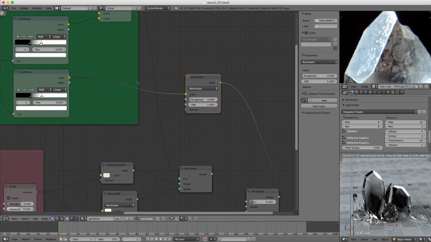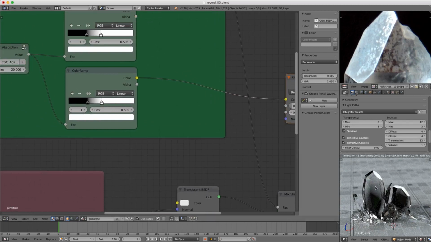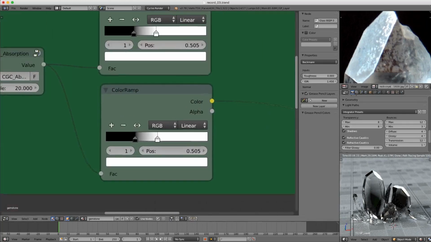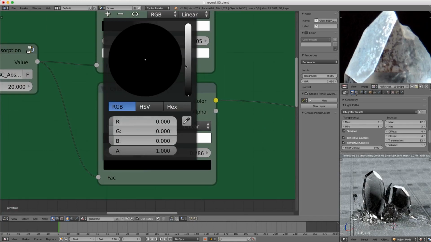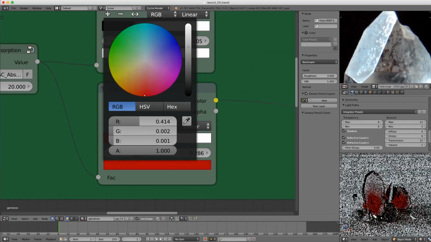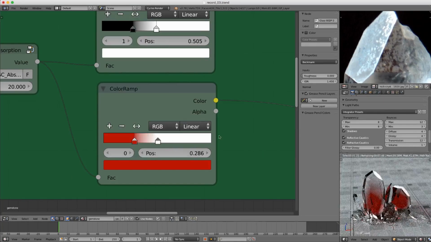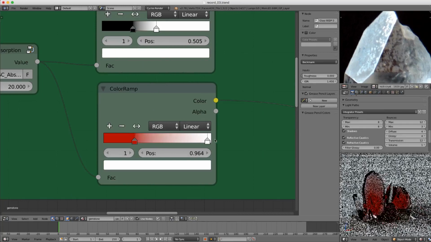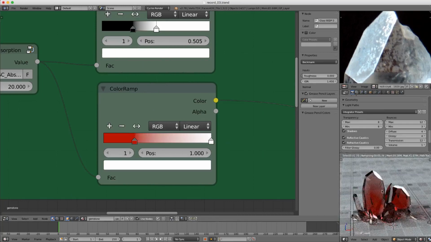Let's look at that. So we have black in the middle and then white on the outside, or rather black represents less see-through, white represents pure see-through. So in here we can change the color flags. It's as simple as that. Let's go to the red direction, a nice bright red, and maybe bring the value down a little bit. And then the white flag we'll bring out a little closer to the edge so that we see that gradient from inside where it's thicker and the color is more saturated to the outside where it's less so. And this looks pretty cool.